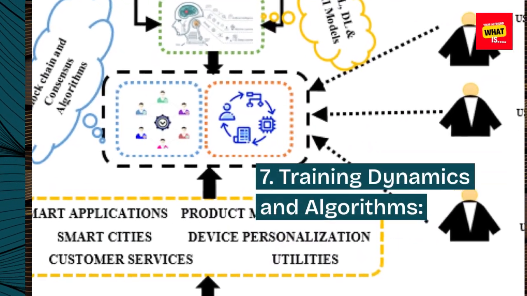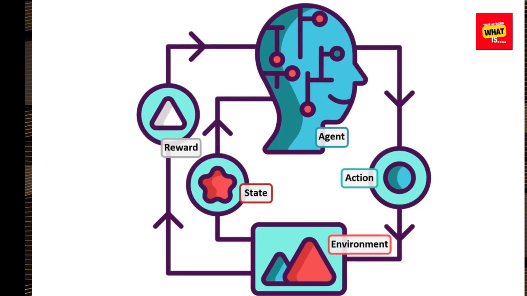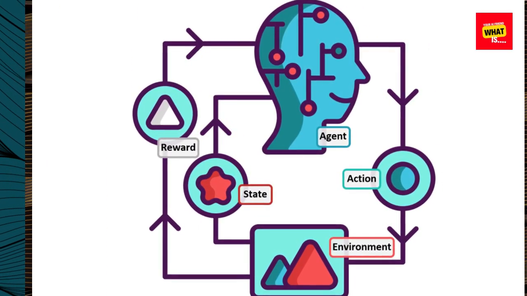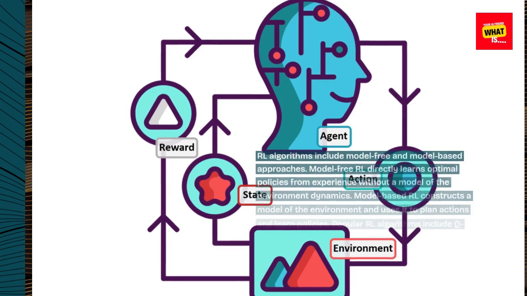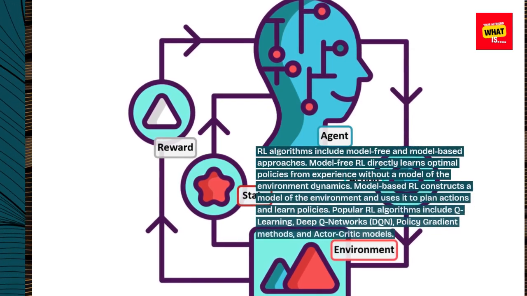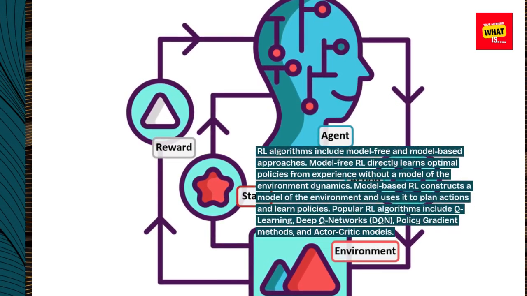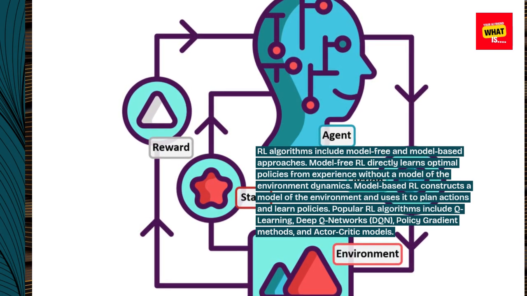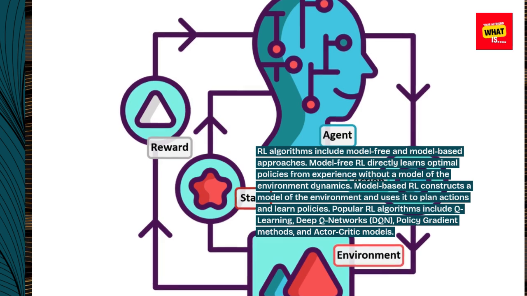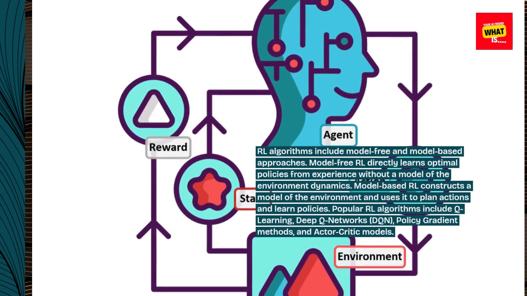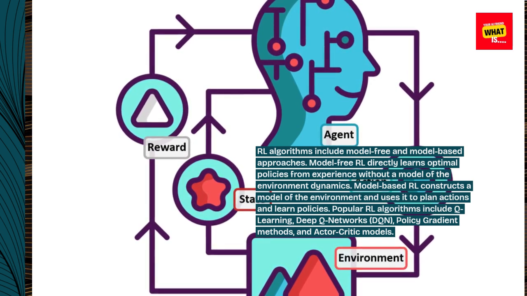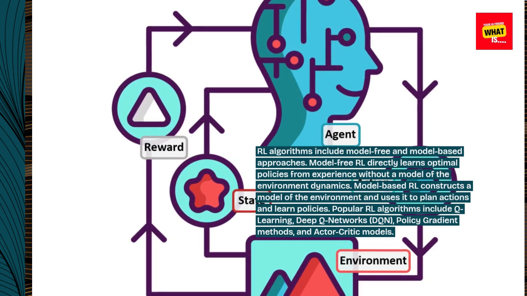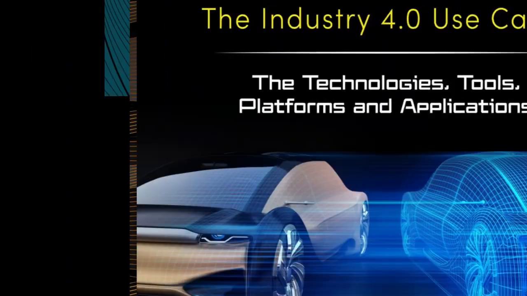7. Training dynamics and algorithms. RL algorithms include model-free and model-based approaches. Model-free RL directly learns optimal policies from experience without a model of the environment dynamics. Model-based RL constructs a model of the environment and uses it to plan actions and learn policies. Popular RL algorithms include Q-learning, deep Q networks, DQN, policy gradient methods, and actor-critic models.